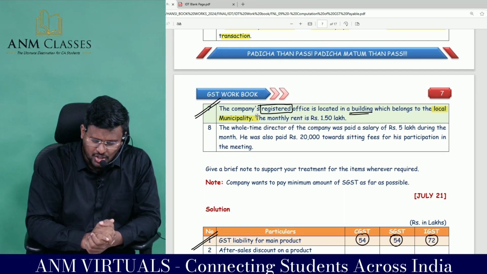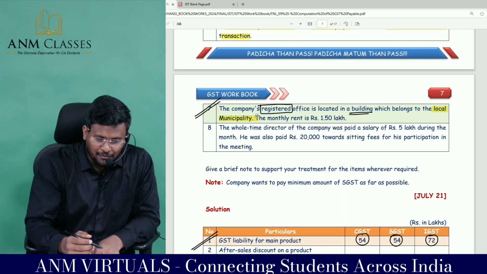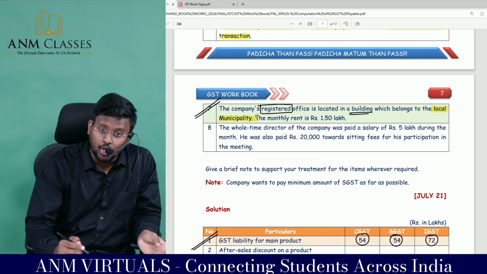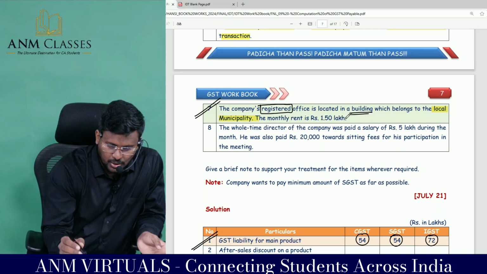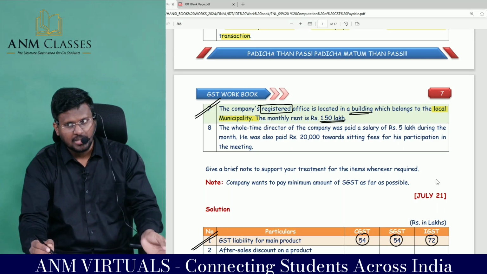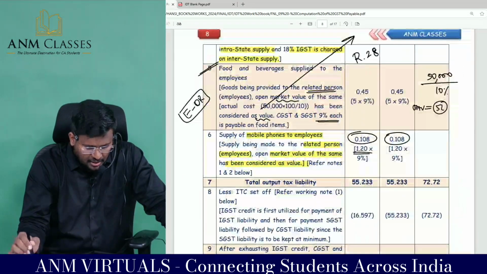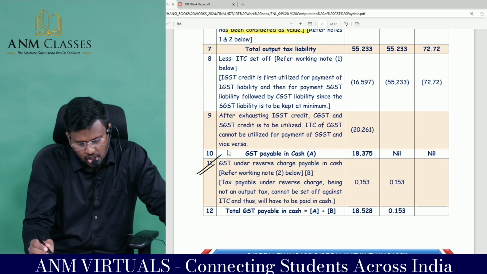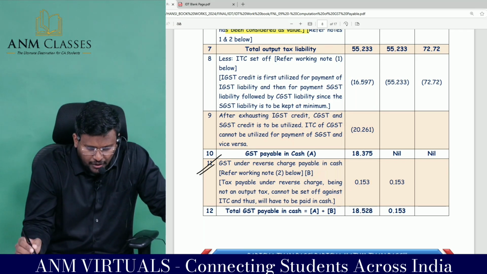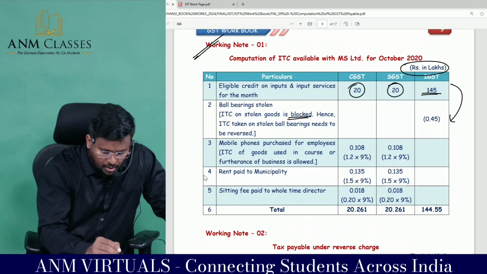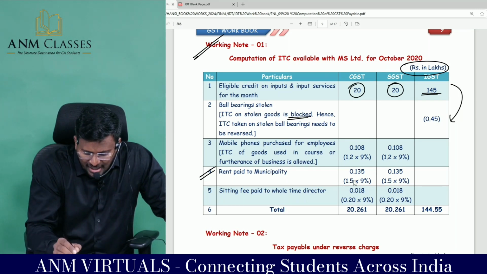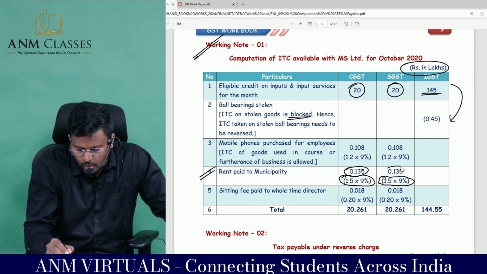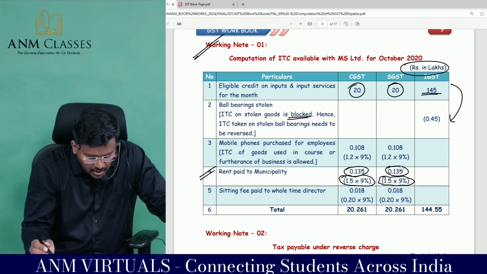So where will all these implications be there? I can claim that amount as what? ITC, and finally I have to add it to the output tax liability because that amount has to be paid through electronic cash ledger. So the monthly rent is 1,50,000. Supply of mobile phone, that's it. Total output tax liability. GST under what charge? Payable in cash. So I have to find out the GST to be payable in cash. Rent paid to the what? Municipality. 1,50,000 into how much percent? 9%, comes to 13,500 each. Comfortable, sir? Yes, sir.